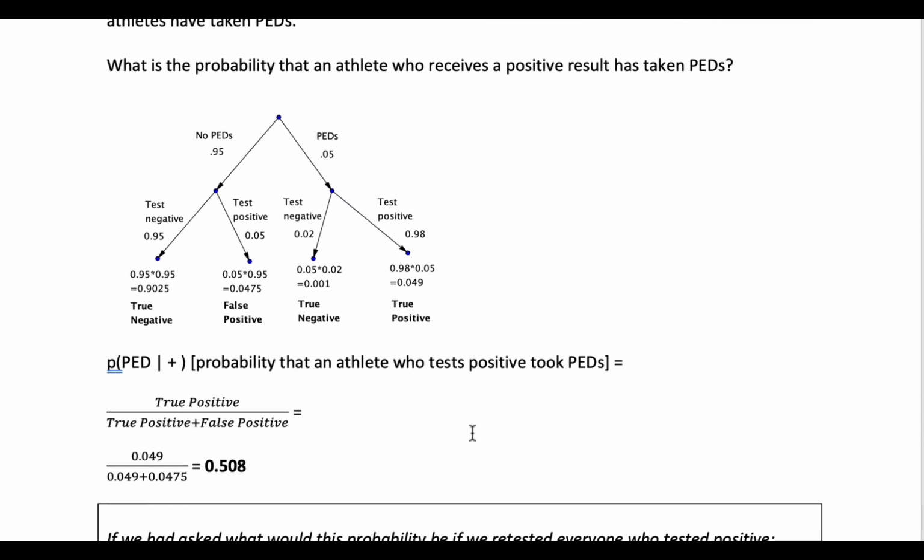So we want to figure out, of all the positives, what proportion of them are true positives. So we add up all the positives, which would be the 0.0475 plus the 0.049. That's our denominator here, and our numerator is the 0.049, which is just the true positives, and that gives us 0.508. So what we're saying is that if you are one of the positives, you have a 0.508 probability of being in the PED group. And so if you test positive, it's still only a 50% probability or so that you actually took PEDs.